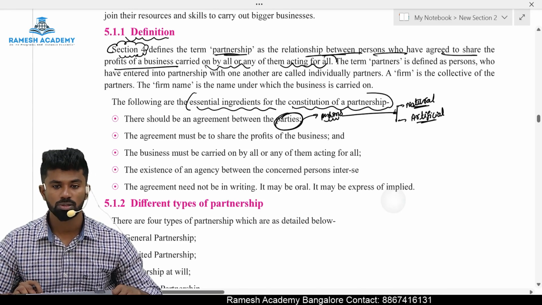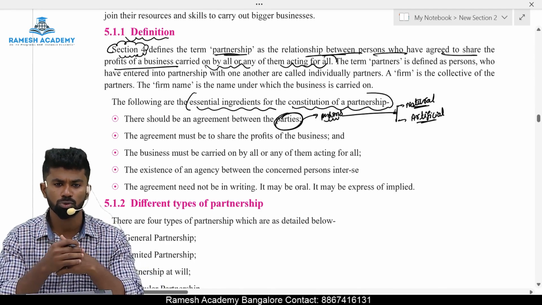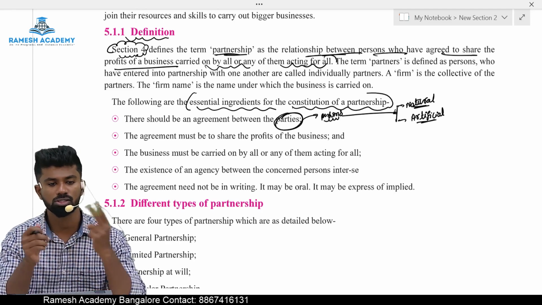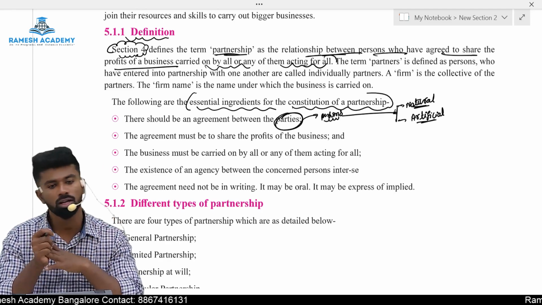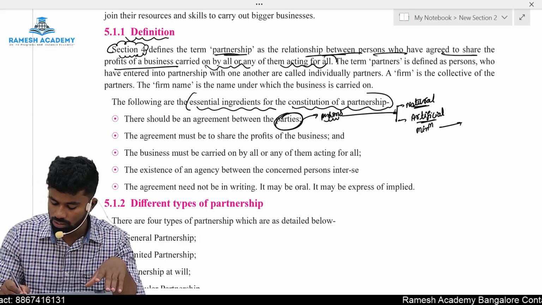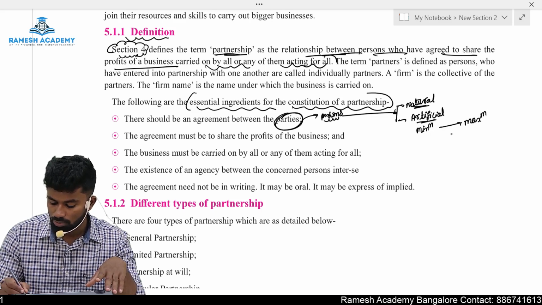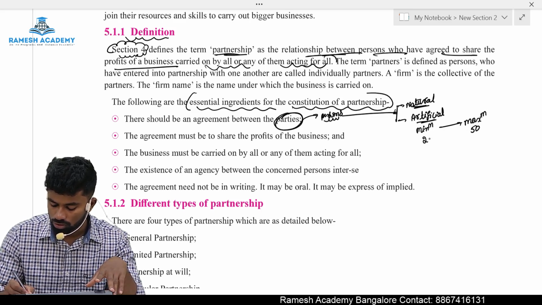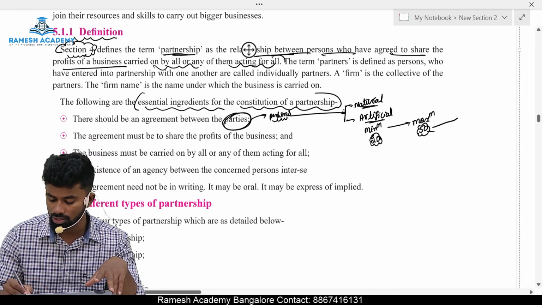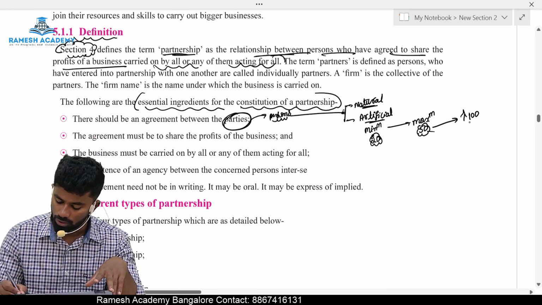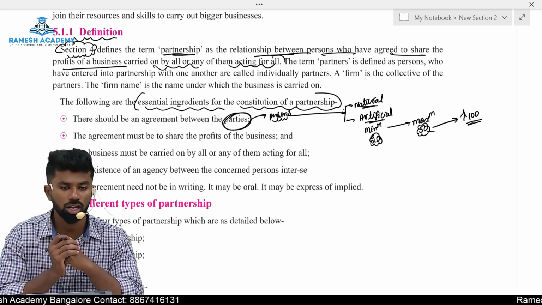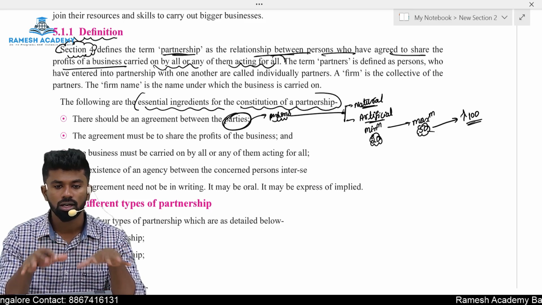Natural person is the creation of human beings. Artificial person is a creation of a law. There should be a minimum of two persons, natural or artificial. Maximum is 50. Can government increase this? Yes, the government can increase this up to 100 by notification in the official gazette. As of today, the limit is 50.